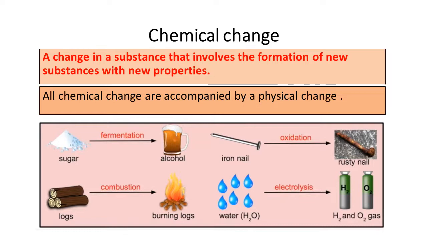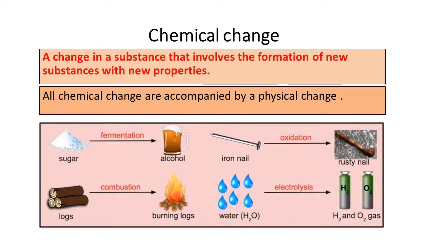When you have burned the wood log, it will convert into ash and you cannot convert it back into the wood log form. Okay, now come to this example. It is sugar, but if you ferment it, it will get converted into alcohol.